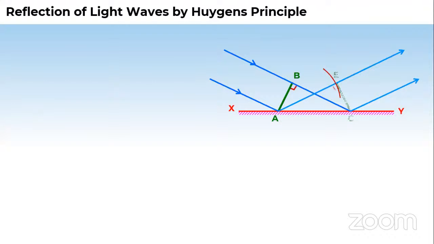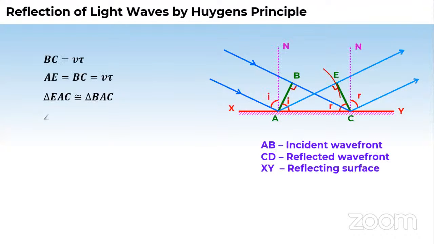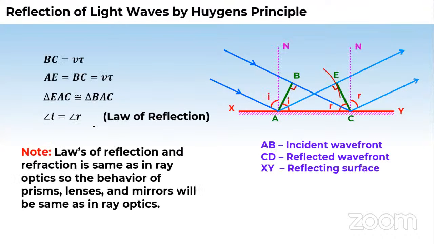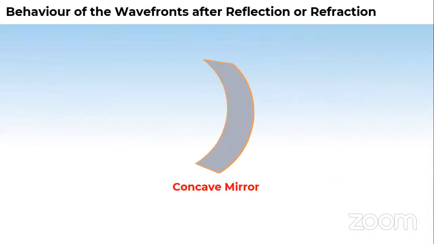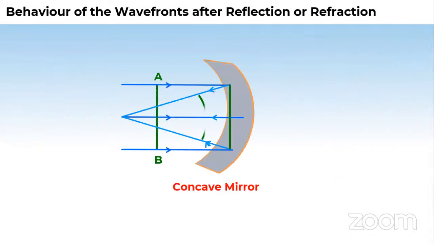At the end he also proved the laws of reflection. See, no need of derivation, just remember the results here. So yeah, this is somewhat important. Suppose we have mirrors. These are among the spherical mirrors now.